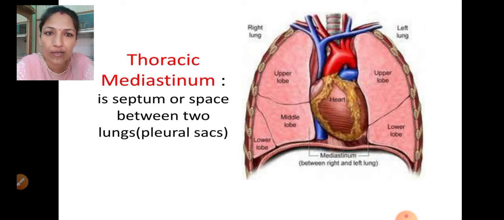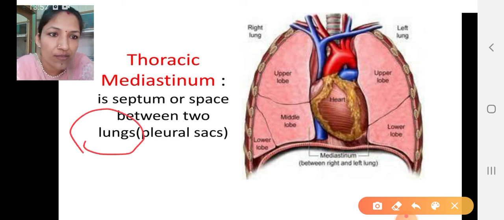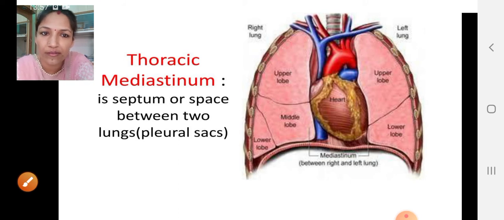Now, as there was one term used, mediastinum, that thoracic mediastinum we are going to talk about. So this thoracic mediastinum means a space, or we can say a septum, between the two organs, and we are talking about the thorax. So in the thorax, the lungs are present. So this particular part you can see, this complete area. Okay, this is one lung, this is the other, and this is the space between. This is the mediastinum, where the heart is actually located in the thoracic cavity. Hope this location is clear to you people.